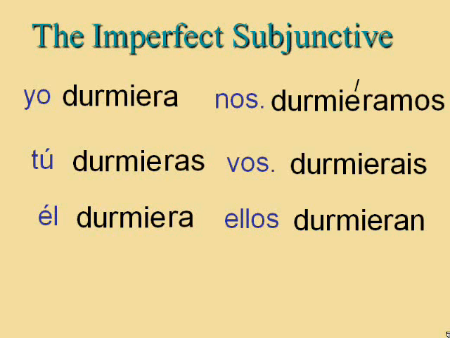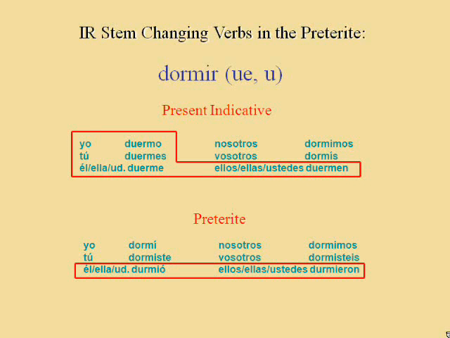A note on stem-changing verbs. When forming the stem of the imperfect subjunctive, recall that neither AR nor ER stem-changing verbs show a stem change in the preterite. IR verbs, on the other hand, do show a change. However, it is a different change from that which they show in the present tense conjugation. Keeping this point in mind is important for correctly forming the imperfect subjunctive.